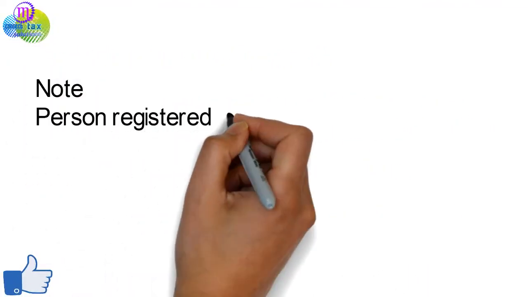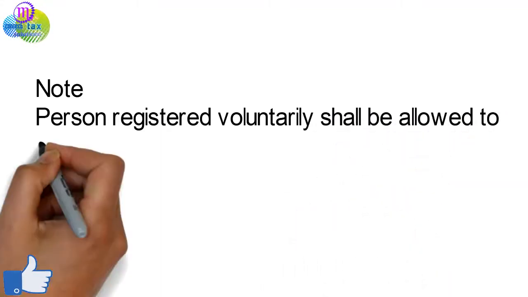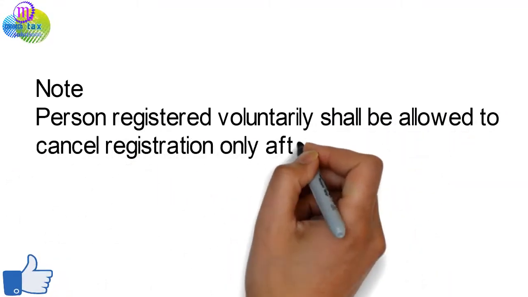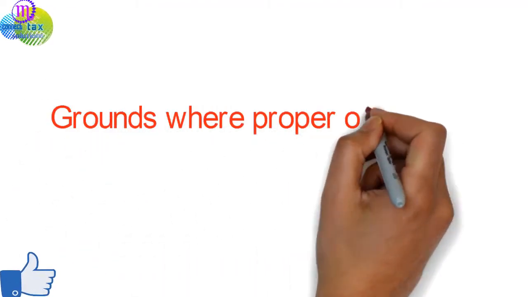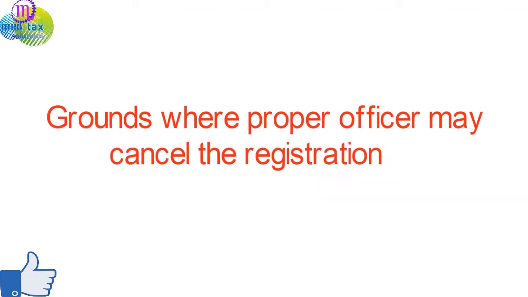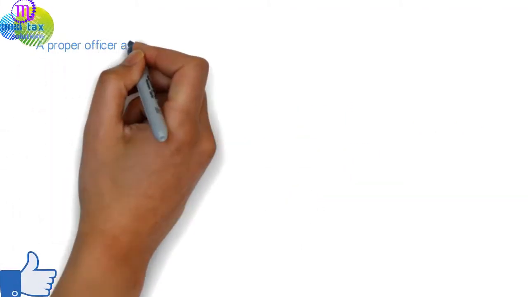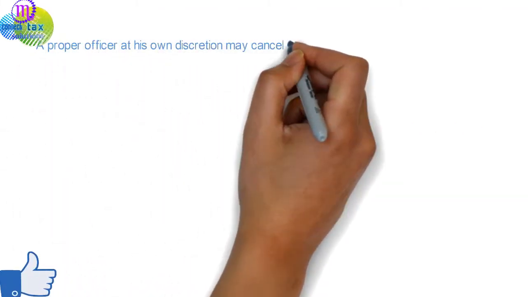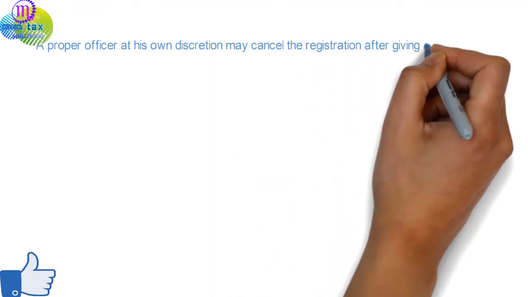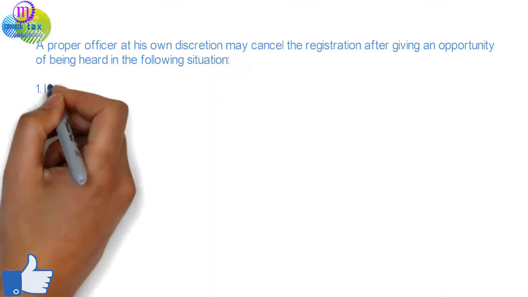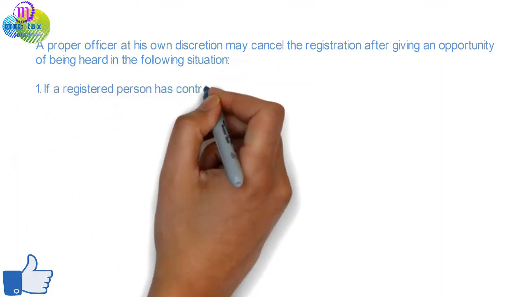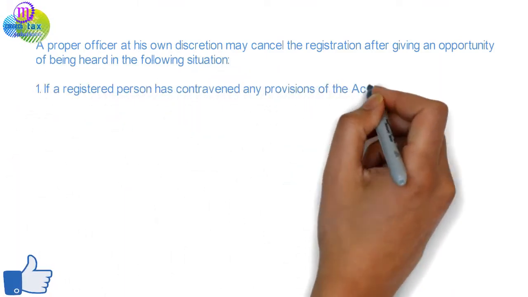Note: person registered voluntarily shall be allowed to cancel registration only after expiry of 1 year from the effective date of registration. Grounds where proper officer may cancel the registration. A proper officer at his own discretion may cancel the registration after giving an opportunity of being heard in the following situation. 1. If a registered person has contravened any provisions of the Act or rules made thereunder.